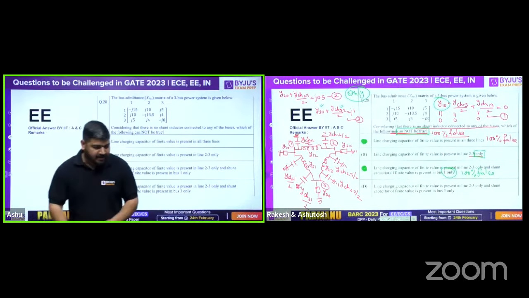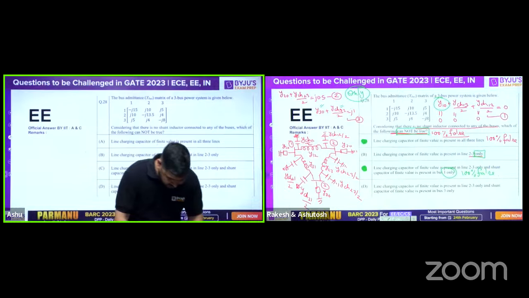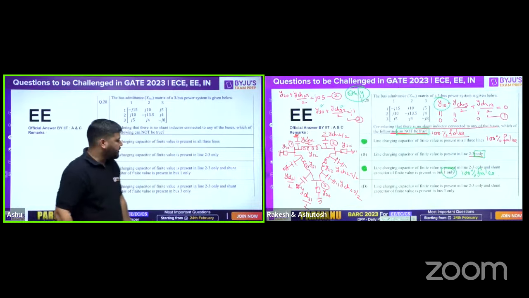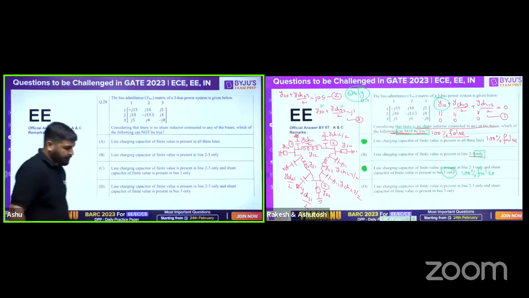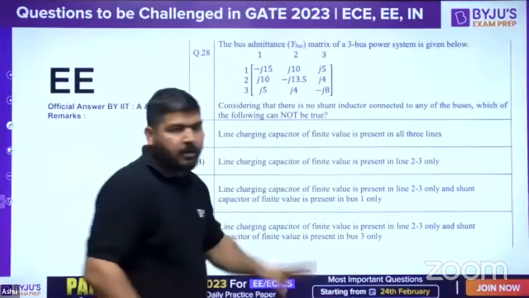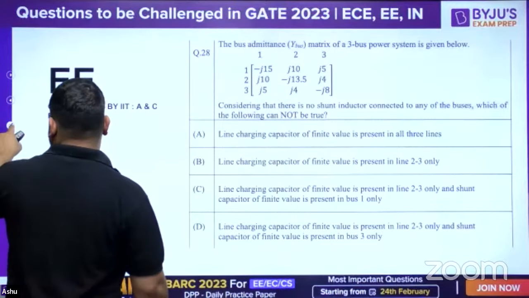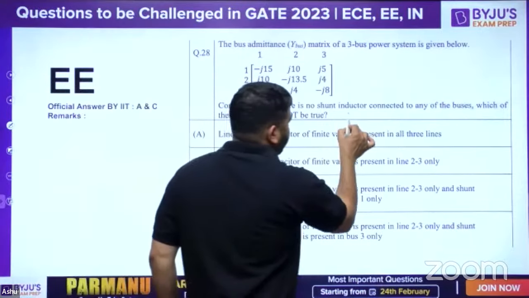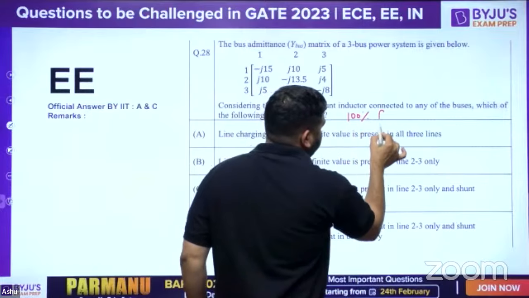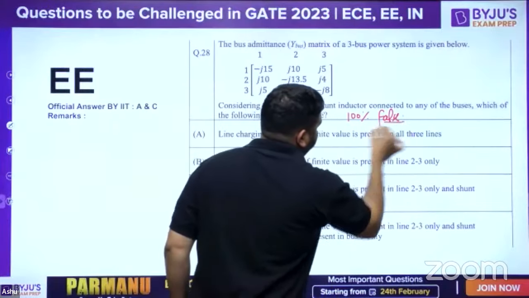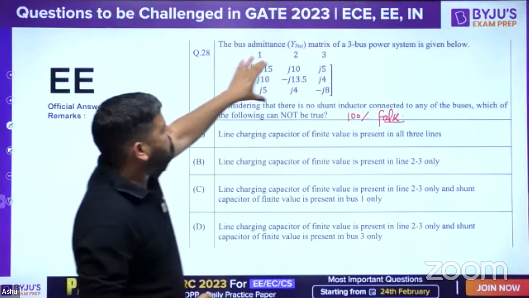And guys, what is my perspective on this? Let me tell you, because I think in a different way. Cannot be true means 100% false. It has to be 100% false.